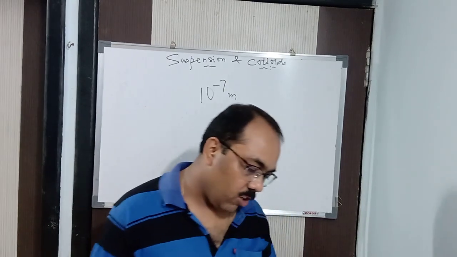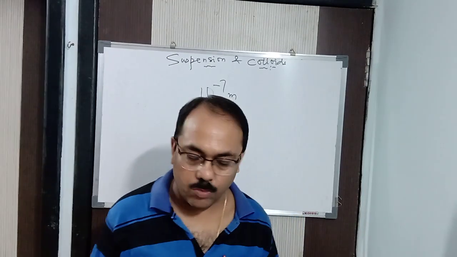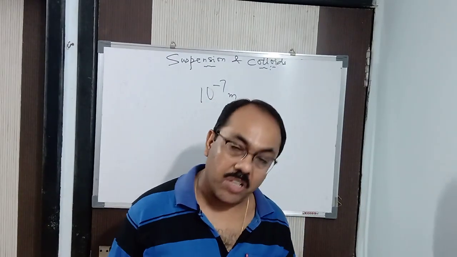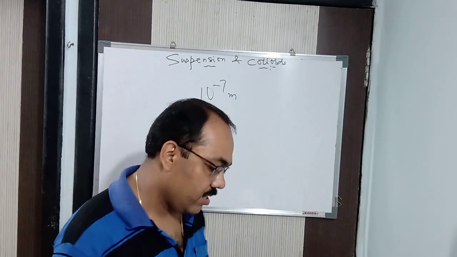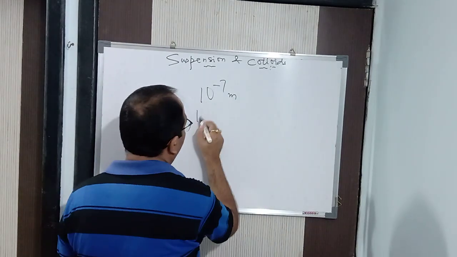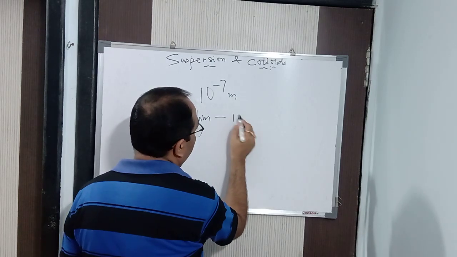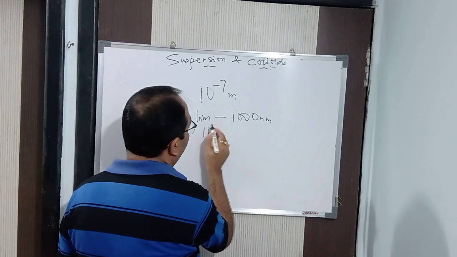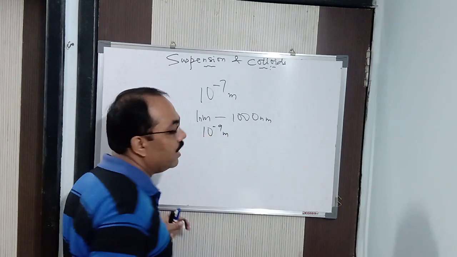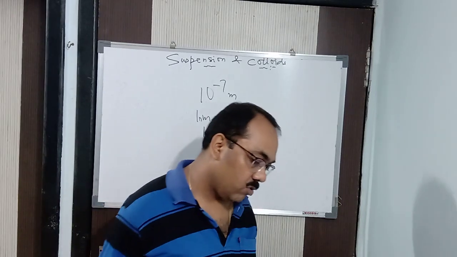What are colloids? A colloid is homogeneously looking, but it's not homogeneous. It's a heterogeneous mixture. Got it? It is commonly known as sol, and the size of the particle is 1 nanometer to 1000 nanometers. 1 nanometer means 10 to the power minus 9 meter. So the particle size varies from 1 nanometer to 1000 nanometers.